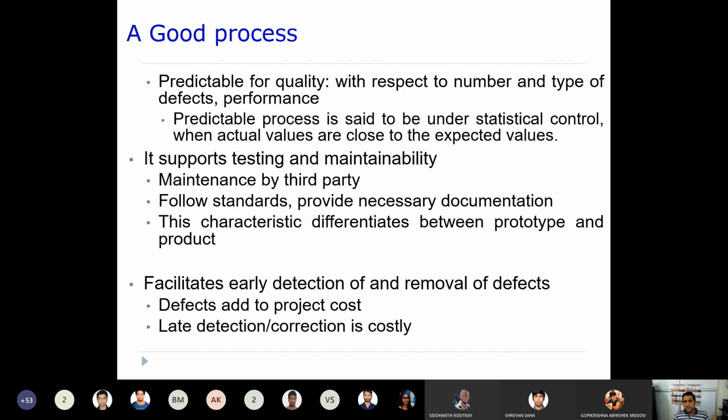whenever required. Okay, so this characteristic differentiates between a prototype and a product. So that means usually you can see that a product is something once it is produced. That is a final product, right? Whereas when you see here, a prototype is not a final one. So it is an iterative process, right?